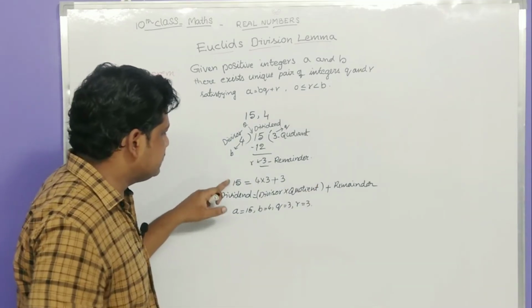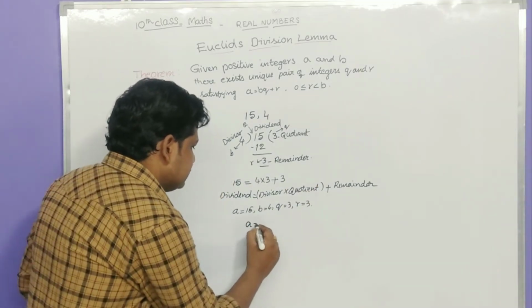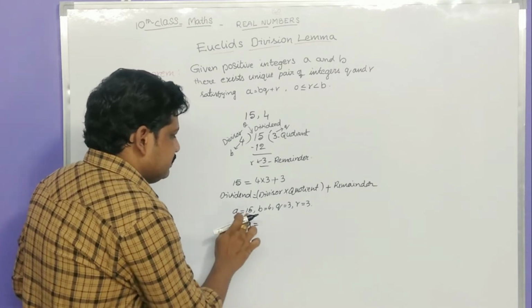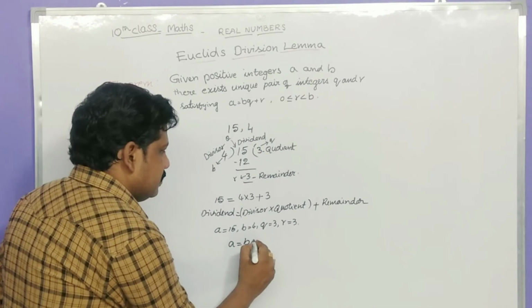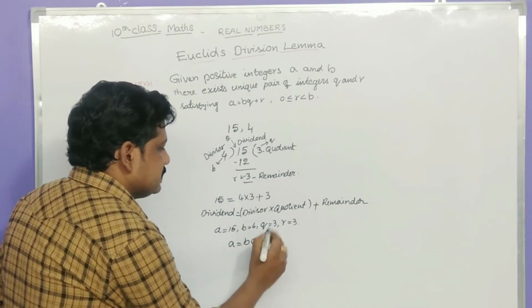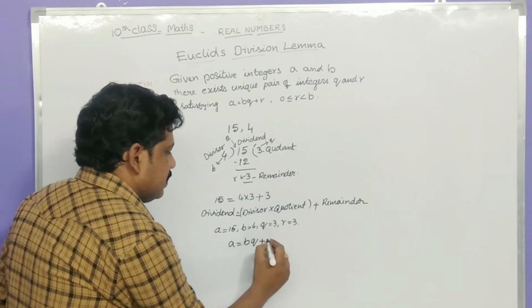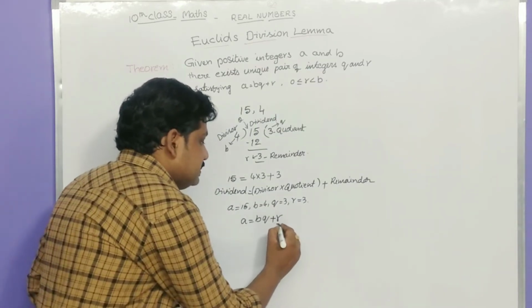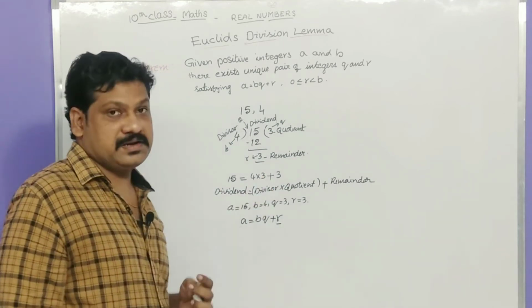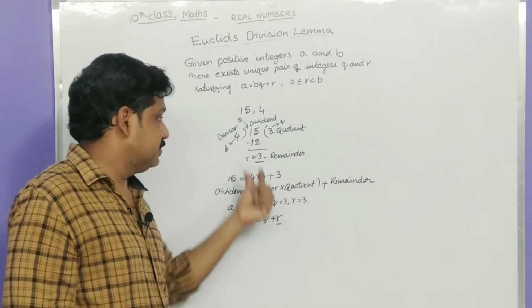Now we can write this equation as a is equal to, a means 15, this 4 means b, and this 3 means q, plus this 3 means r: bq plus r. Here r represents the remainder.